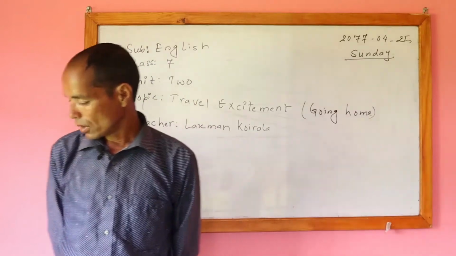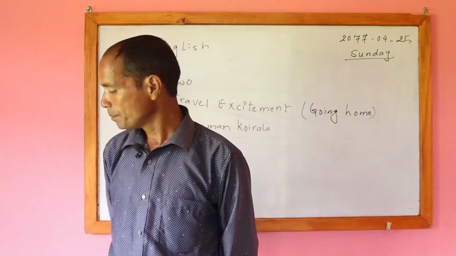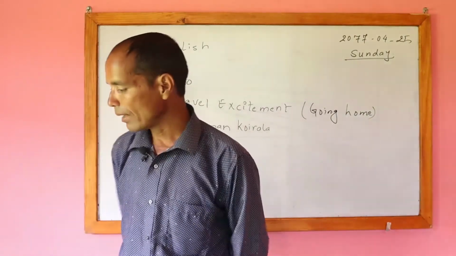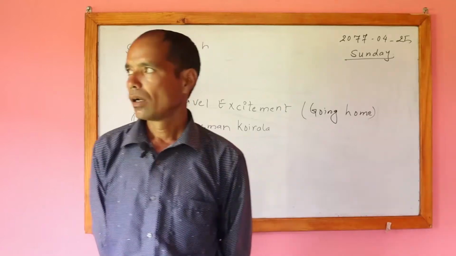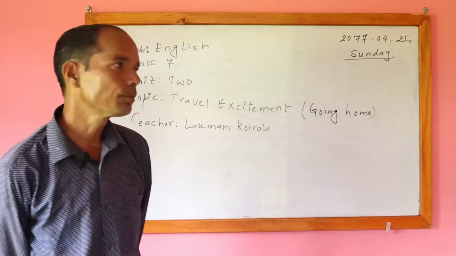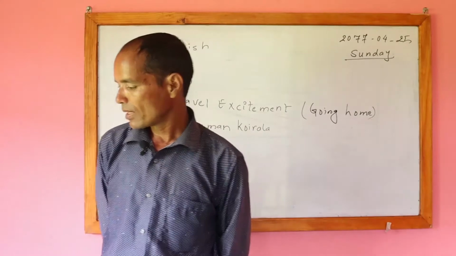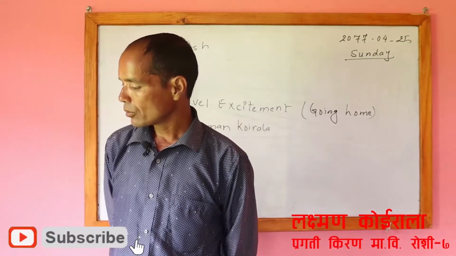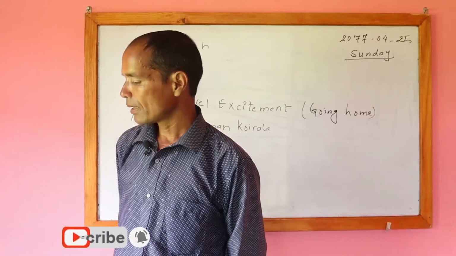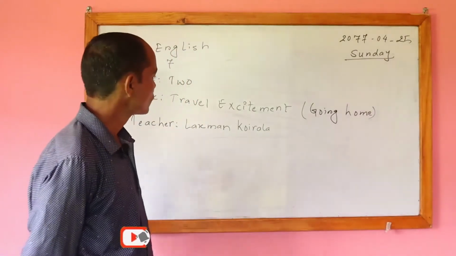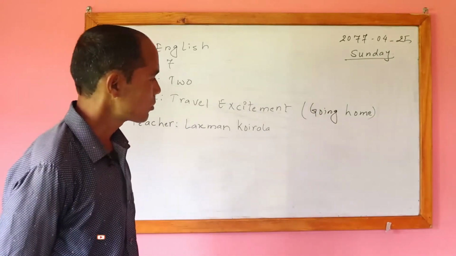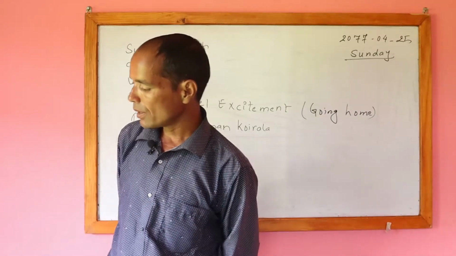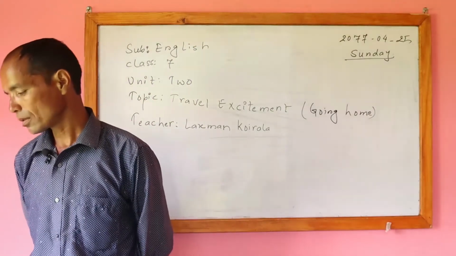Please turn to page number 17. In page number 17, it is written like this: Answer these questions. There are 8 question answers here. While we write question answers, we have to think about many things. Okay students, just writing the answer is not enough for us.